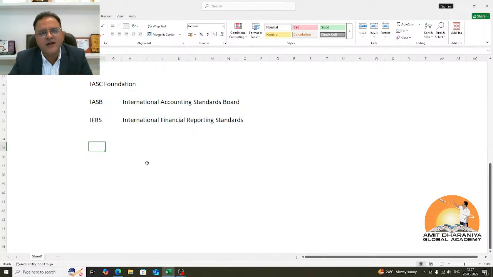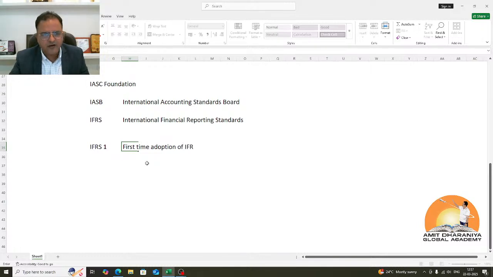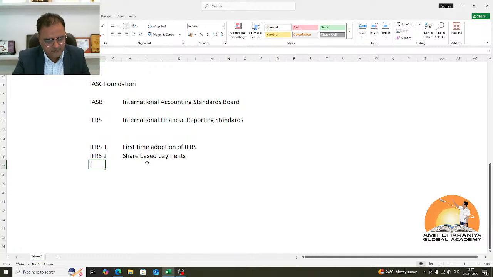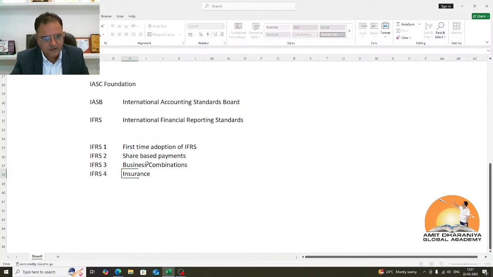And the first standard issued by International Accounting Standards Board was IFRS 1, first time adoption of IFRS. Then they issued IFRS 2, share-based payments. Then they worked on IFRS 3, business combinations. They worked on IFRS 4, insurance contracts. Insurance contracts was a standard which is not fully developed.